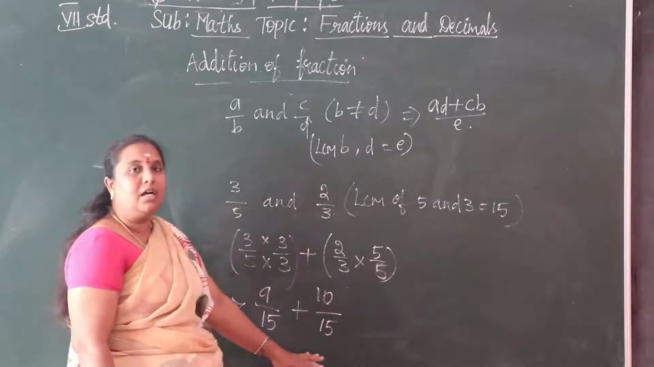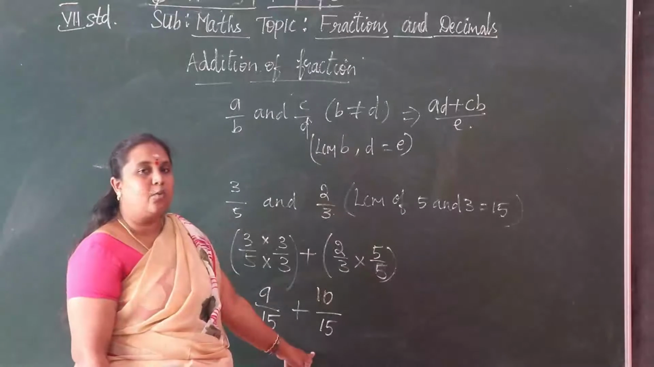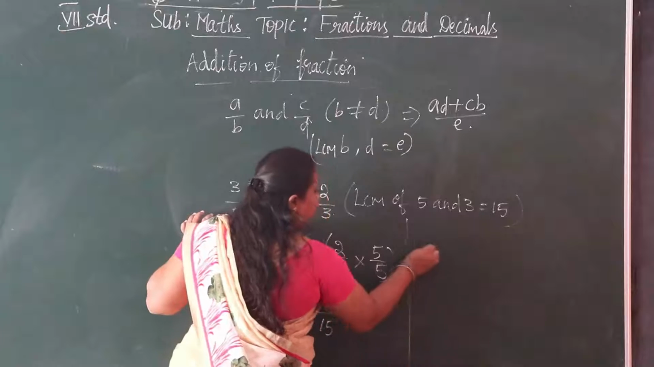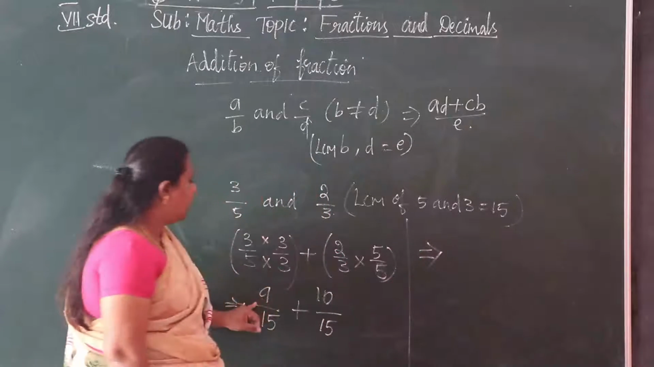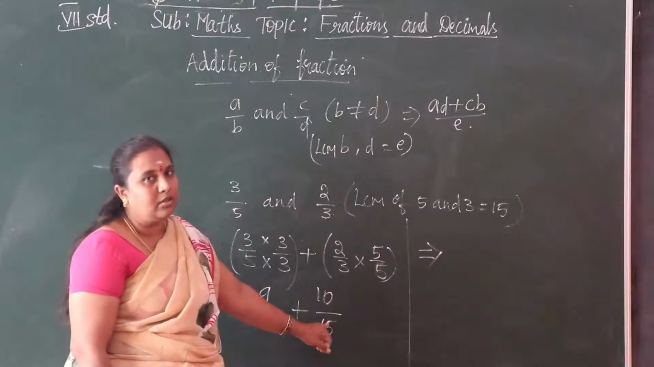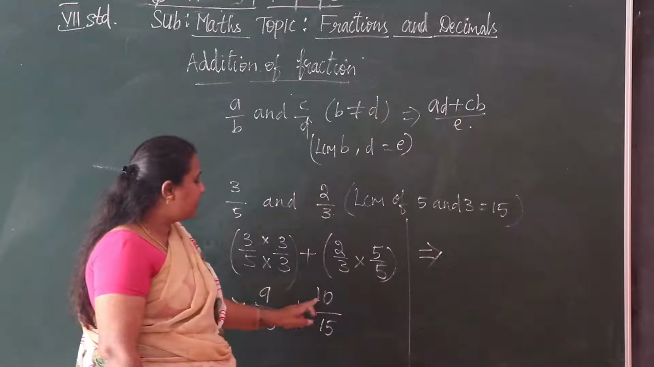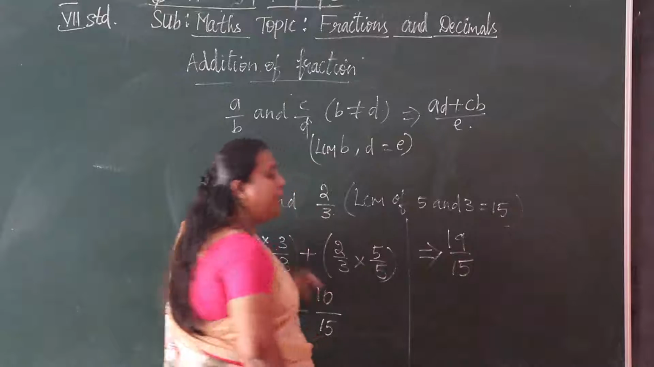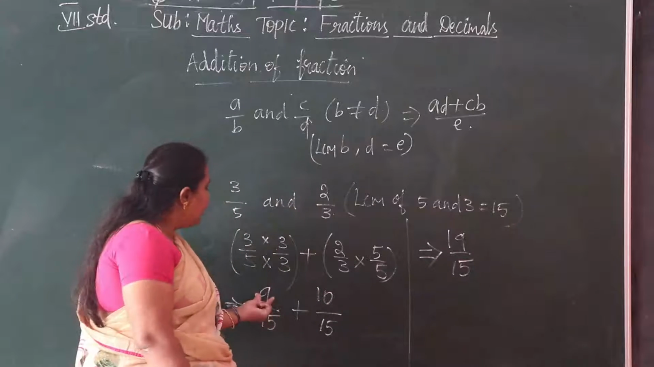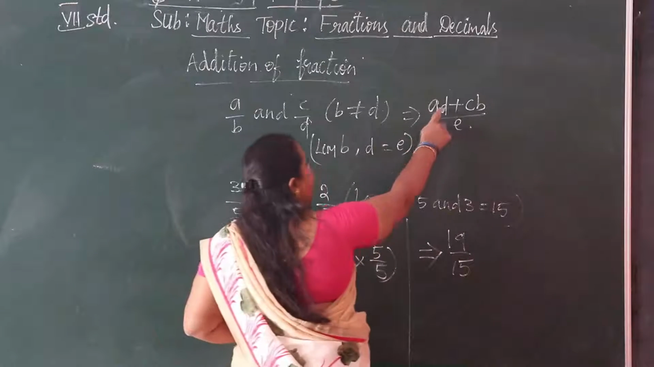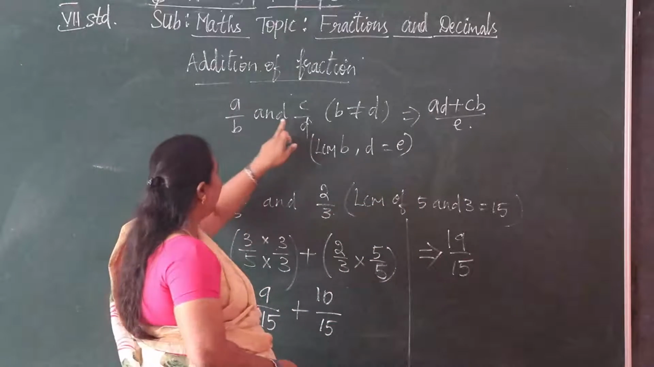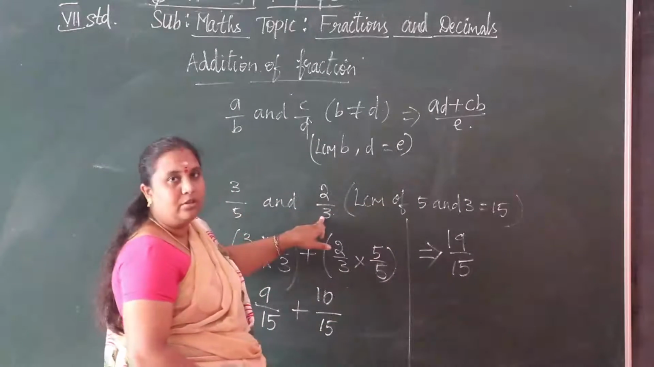See, now we have the same denominators. Now we want to add. So we are adding the numerators of both fractions. So 9 plus 10, 19 by 15. Okay, so this 9 we can say it is AD. A into D, the cross multiplication. See here, 3 into 3.